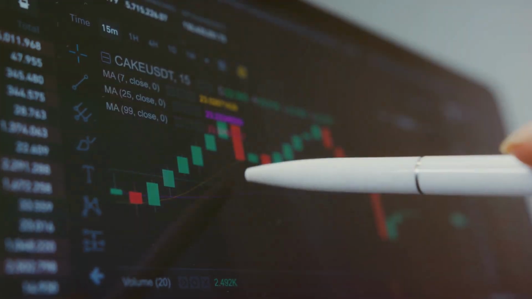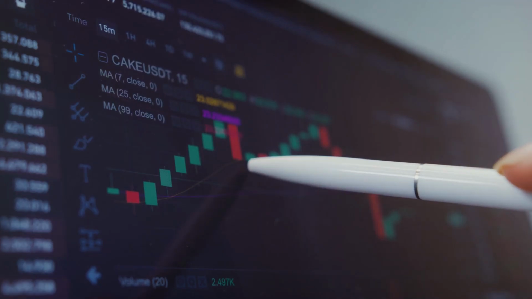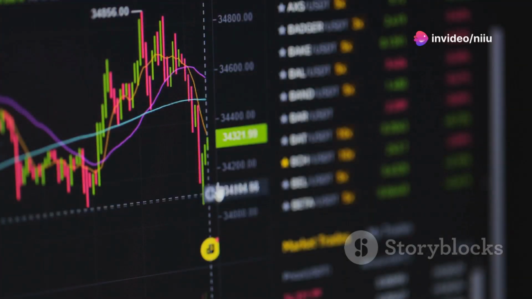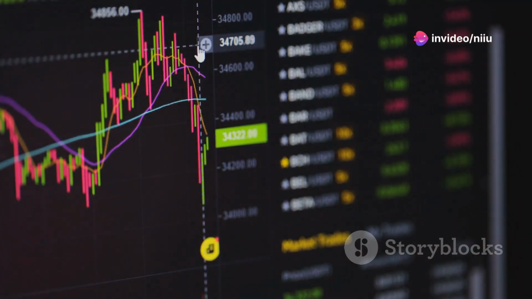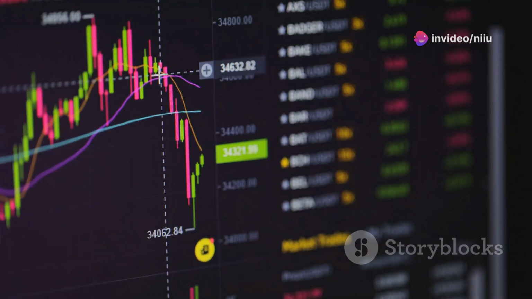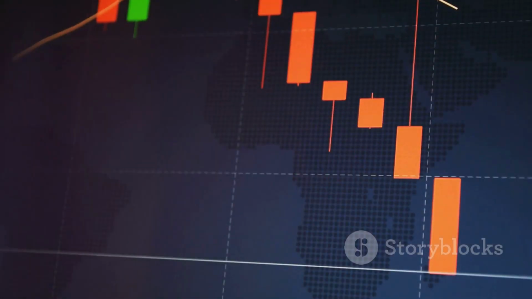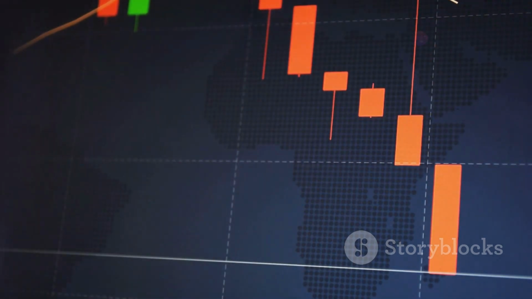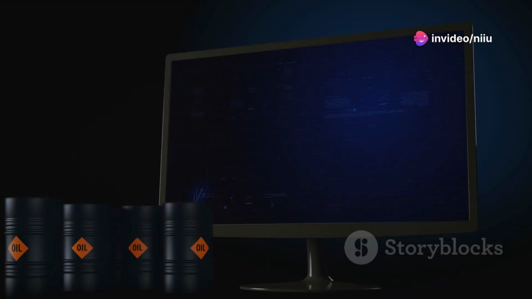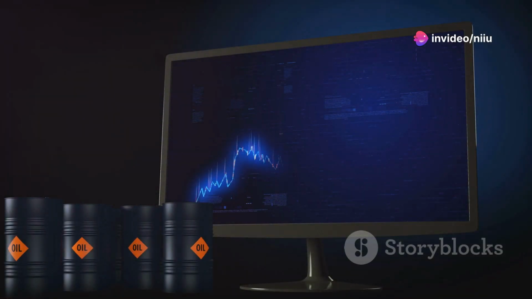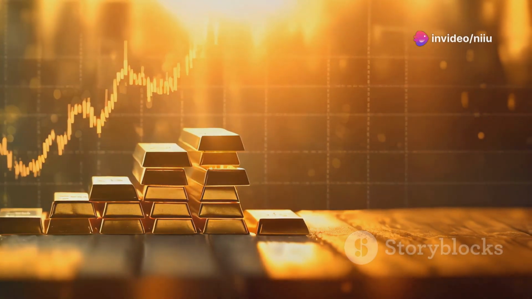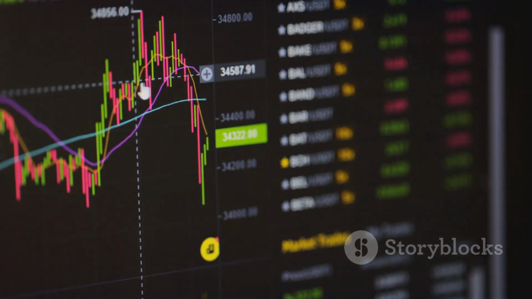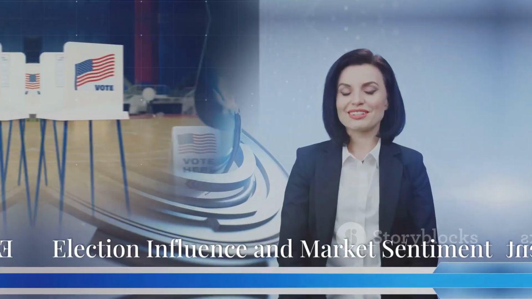$2,746, which aligns with the 23.6% Fibonacci retracement level, and $2,718, the 38.2% retracement level, which also coincides with the 21-day simple moving average. If gold drops below $2,718, we could see a sharper decline to around $2,695 or even $2,673. But on the flip side, if buyers manage to push it back up to $2,746 and beyond, it could indicate renewed bullish momentum.